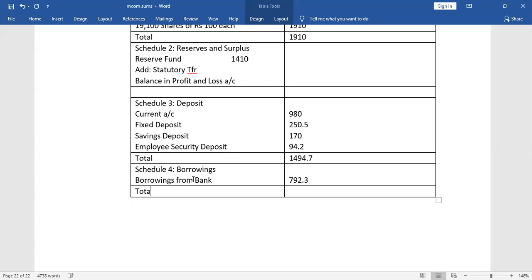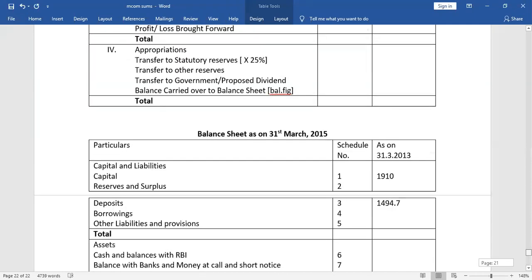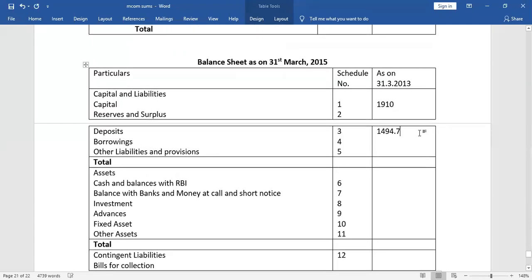So the total is 792.3. We will write in the borrowings 792.3.